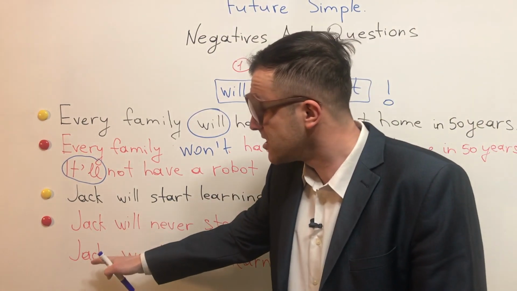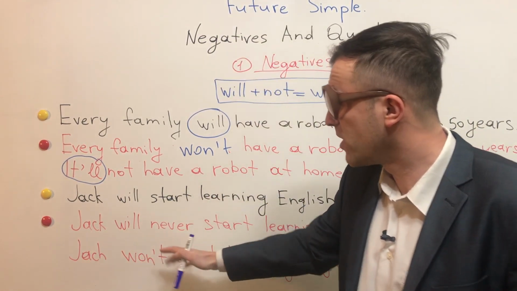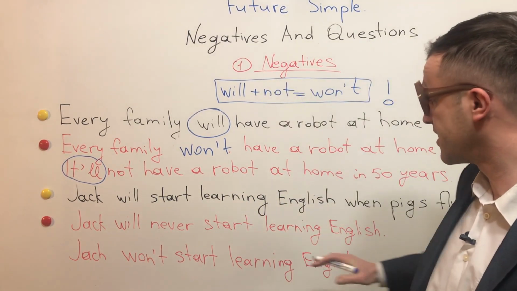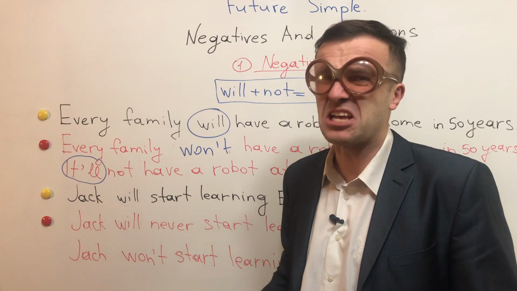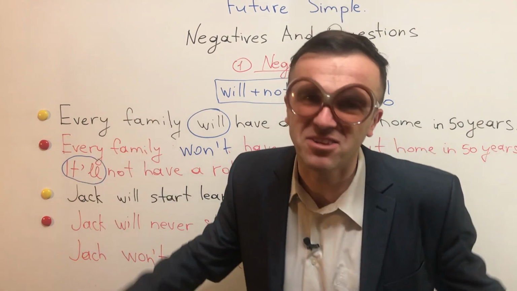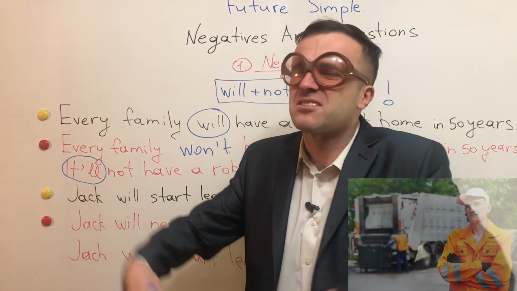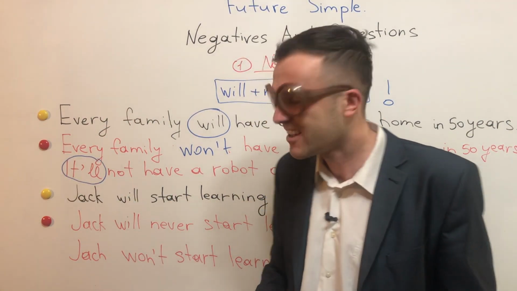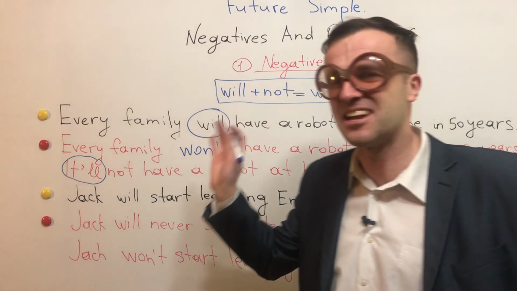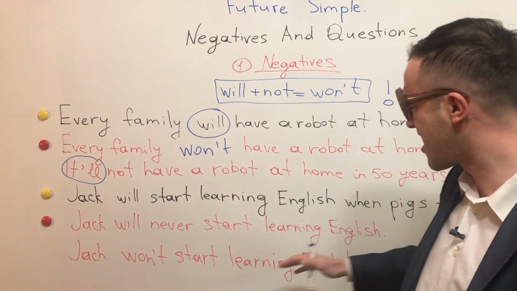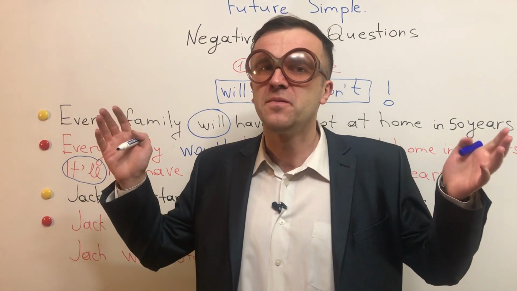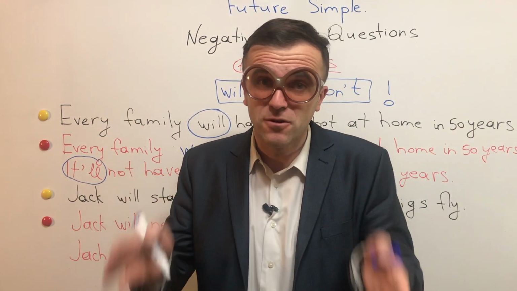And look at this example with won't. So Jack won't start learning English. So he doesn't care about English, okay? He wants to be a garbage man. Ha! This is Jack. And he doesn't need English. So Jack won't start learning English. So let's move on to questions in the future simple.